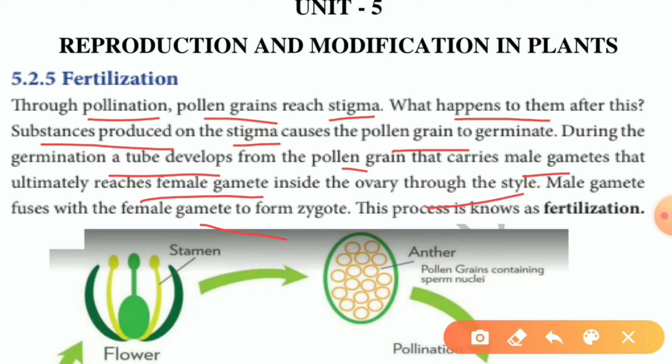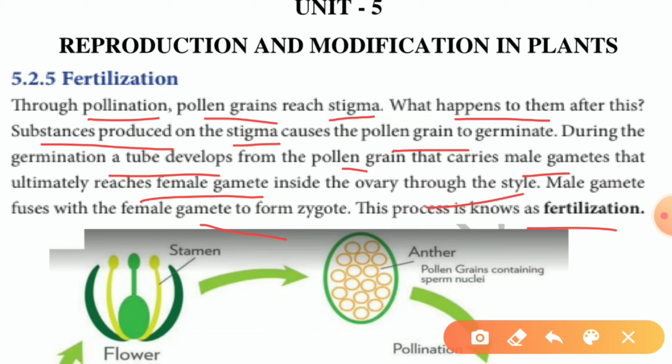This process is known as fertilization. Which process? The male gamete fuses with the female gamete. That process is known as fertilization. Already learnt in the previous class, no? Fertilization and pollination are the processes involved in the reproduction of plants.